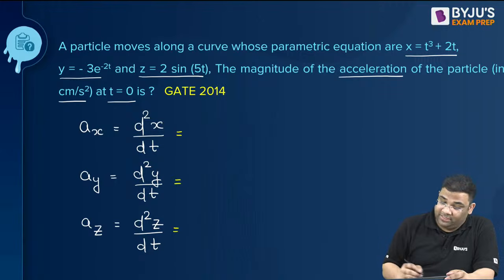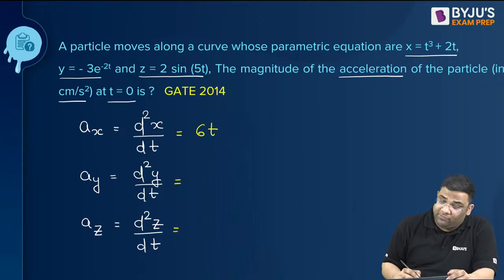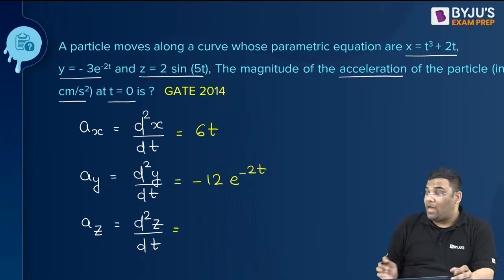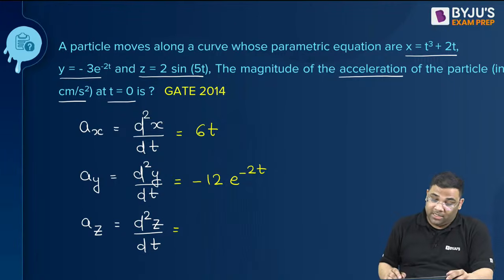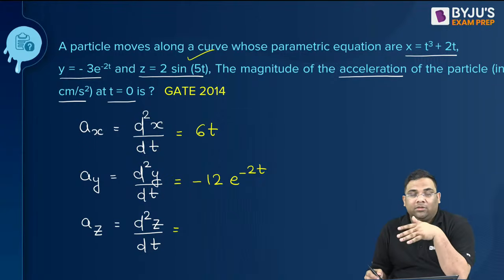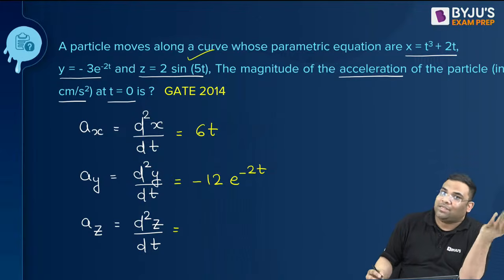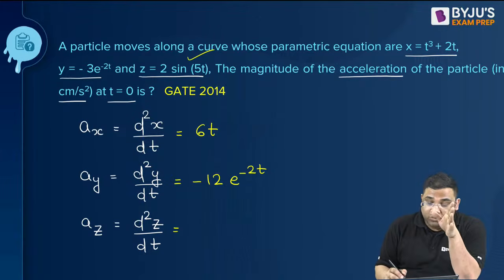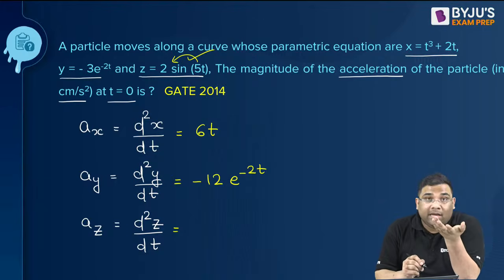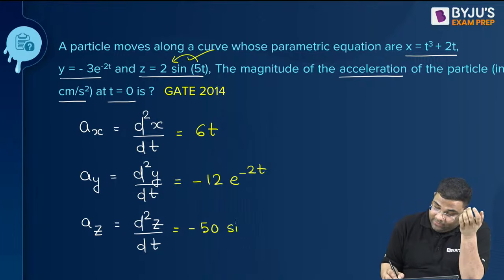See, if we differentiate the first thing, it will be what? First we differentiate 3t square plus 2, then 6t. Second one will be minus 6 and then minus 12 e to the power minus 2t, 2 times differentiation. Now I cannot teach you differentiation now, you have to learn differentiation. When you differentiate sine, it becomes cos, then again minus sine. So first the 5 comes out, so it becomes 10, and again when you differentiate, it becomes 50. So it becomes minus 50 sine 5t.